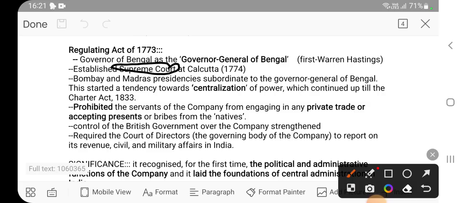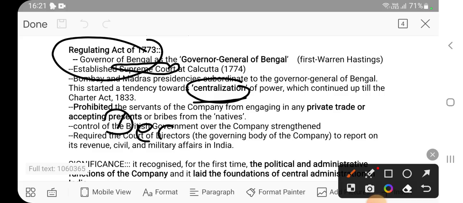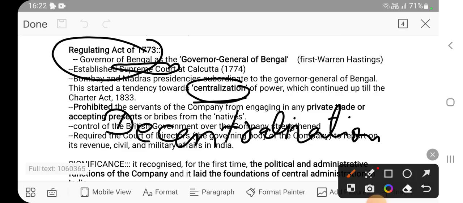We have already discussed this. This started a tendency towards centralization of power. So basically this act was a first step in the process of centralization of power. See, what do you understand by centralization? There are two concepts: one is centralization, another one is decentralization. Both are opposite. In centralization, there is mostly one authority at the center which has all the power in its hand.